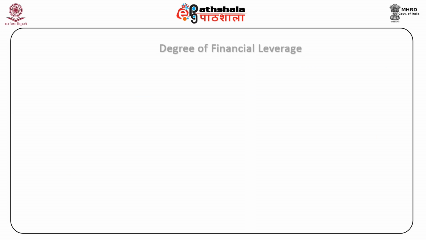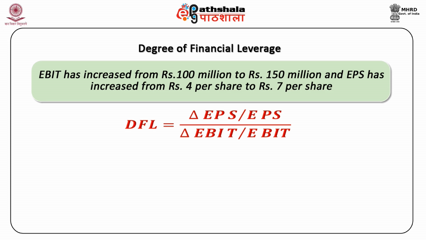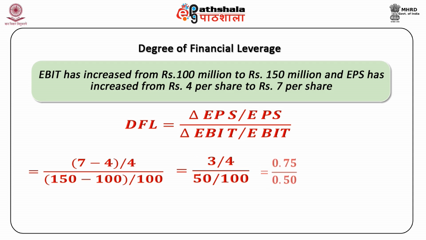Let us consider an example to understand the calculation of DFL. For Advaita Limited, EBIT has increased from rupees 100 million to rupees 150 million and EPS has increased from rupees 4 per share to rupees 7 per share. By substituting these values in the formula discussed earlier, we can get the value of DFL as 1.50, as can be seen from the calculation shown here.